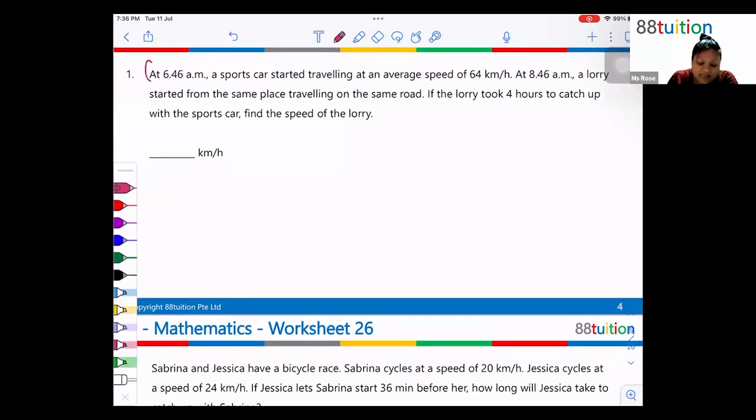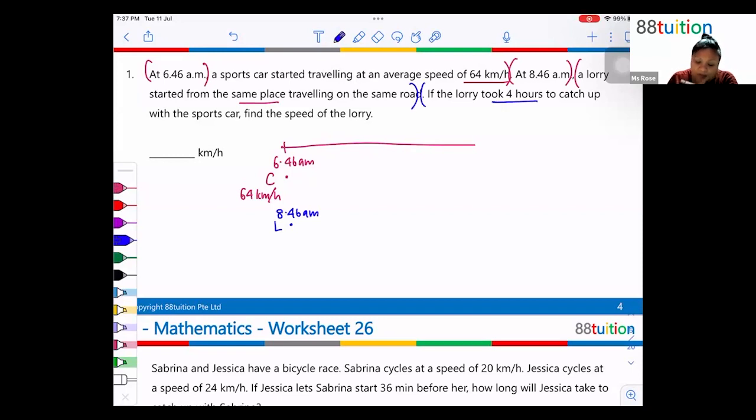So the question says at 6:46 a.m., a sports car started traveling at an average speed of 64 kilometers per hour. Then at 8:46, a lorry started from the same place. So from the same place at 8:46 a.m., a lorry started, and the lorry took 4 hours to catch up.